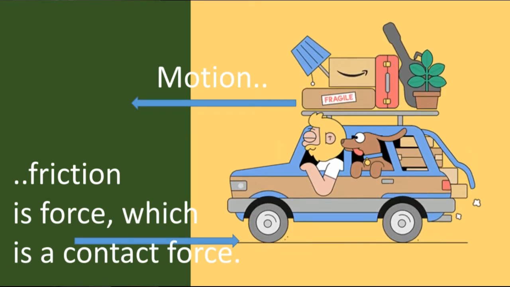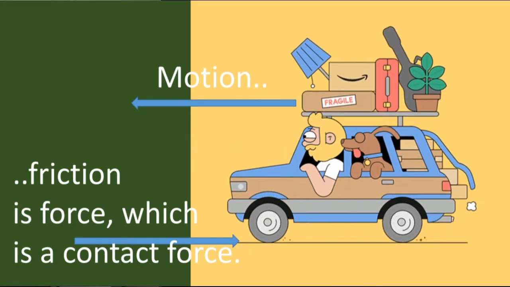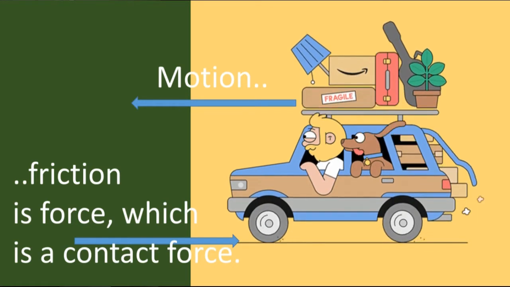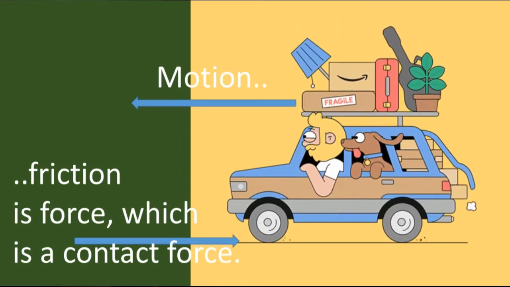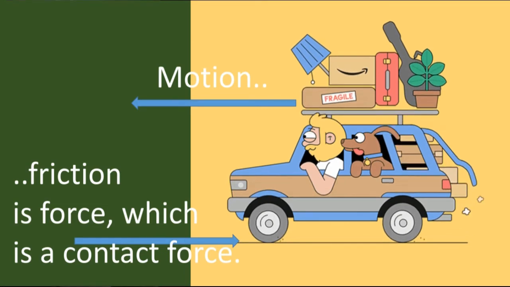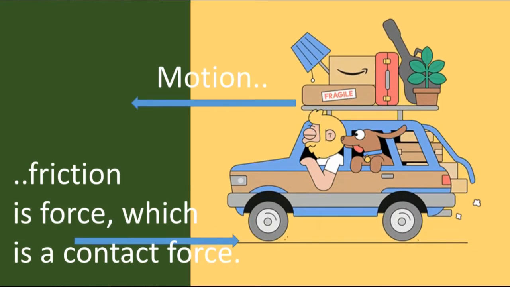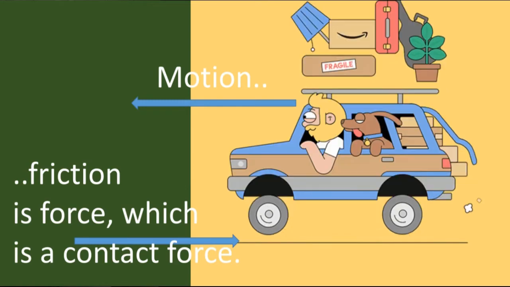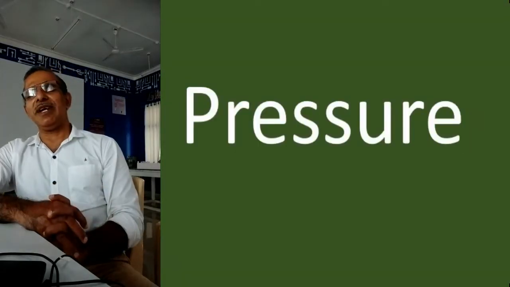A force which acts always opposite to the direction of the motion, and which comes into play only when two surfaces are in contact with each other. Like a moving vehicle, the tires of the moving vehicle are in touch with the road, and so there is a friction there.